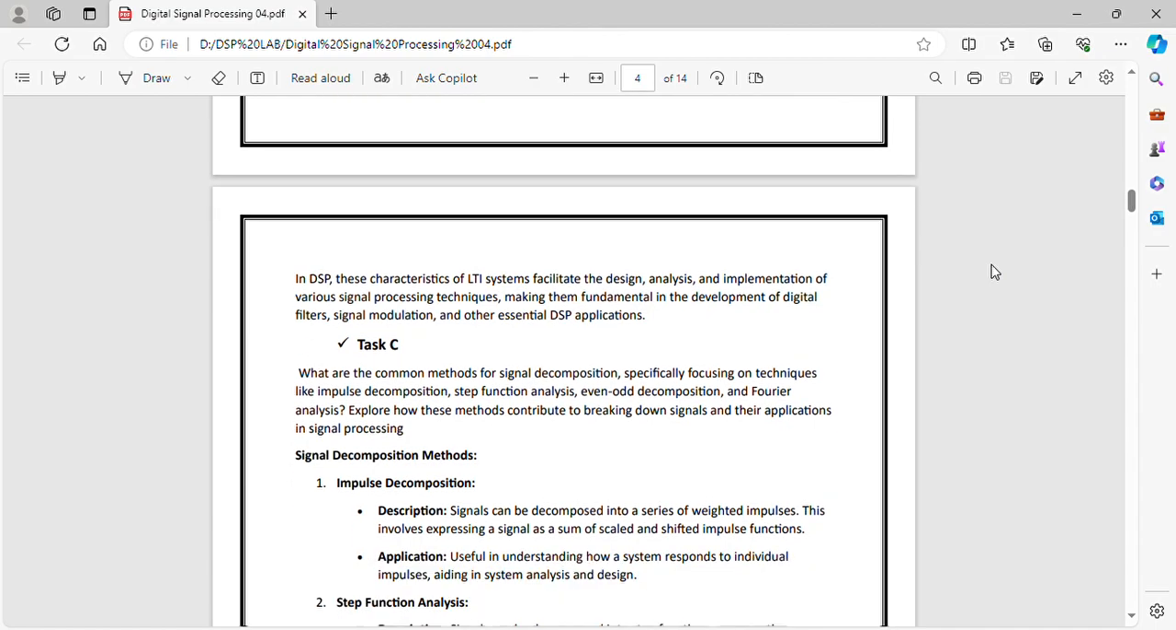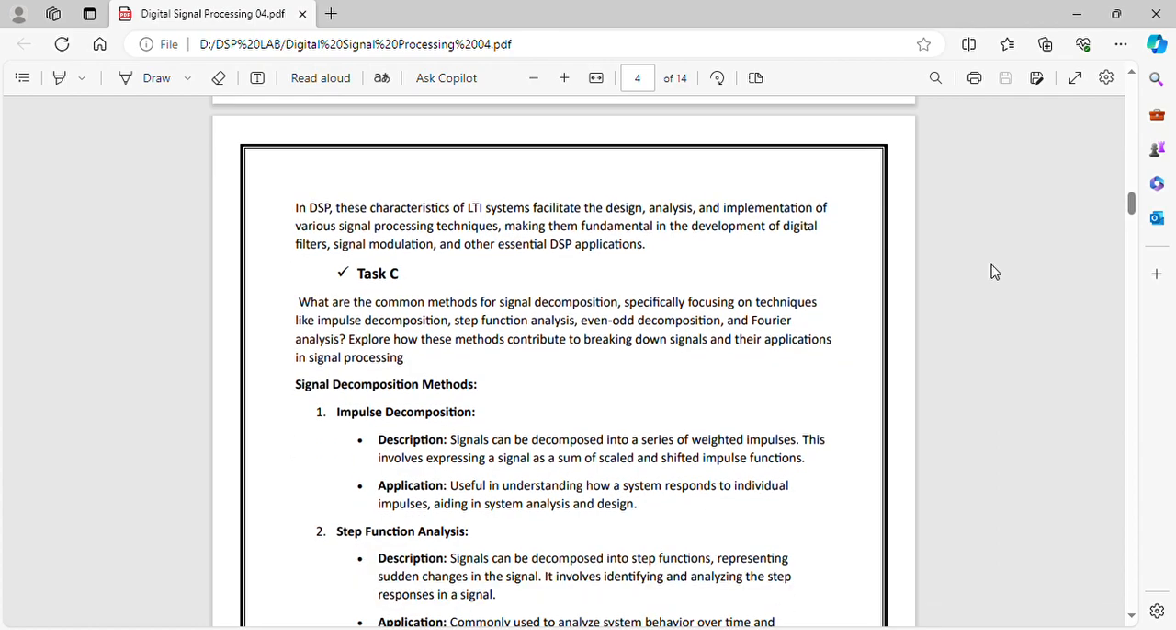So, number one is signal decomposition methods. The impulse decomposition method. The points are description and its application. The description is that signals can be decomposed into a series of weighted impulses. This involves expressing a signal as a sum of scaled and shifted impulse functions. And the application is useful in understanding how a system responds to individual impulses.